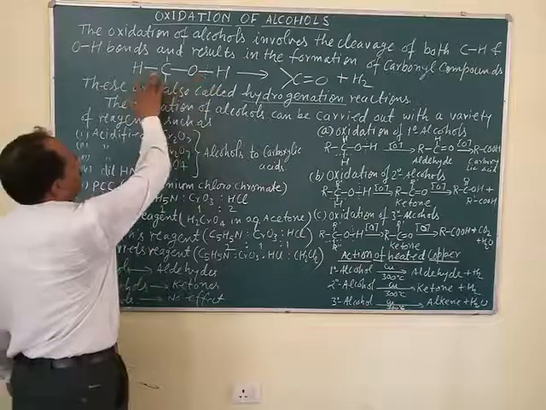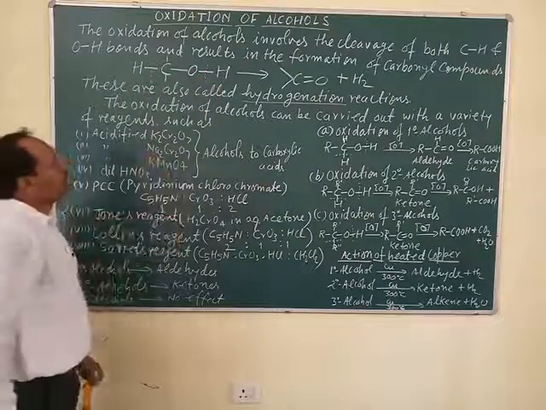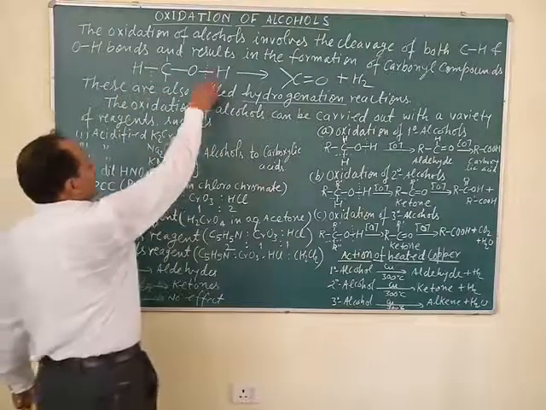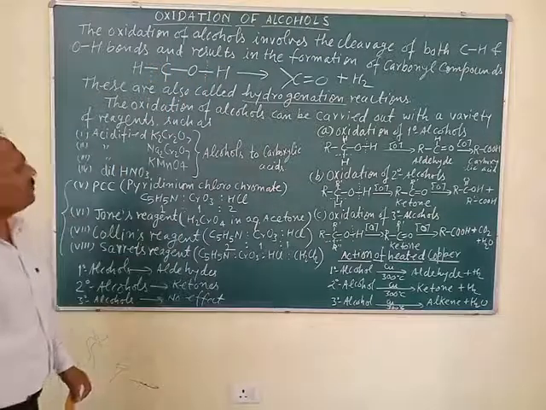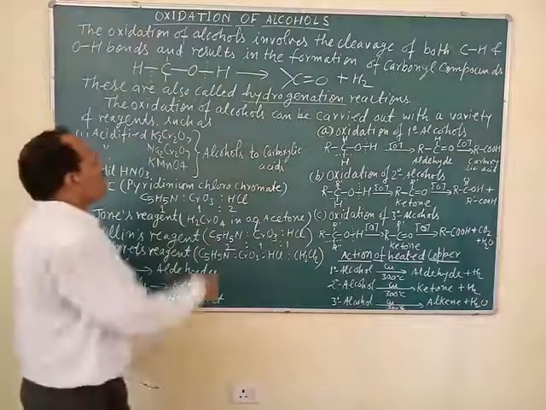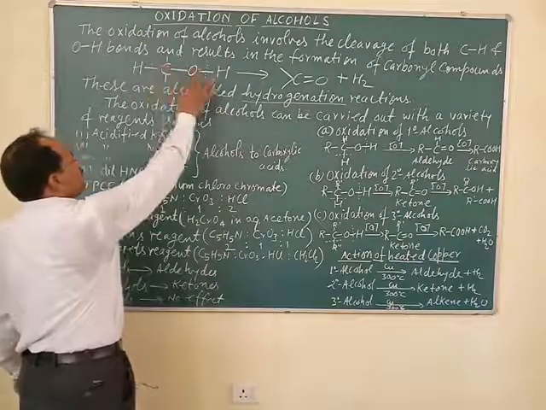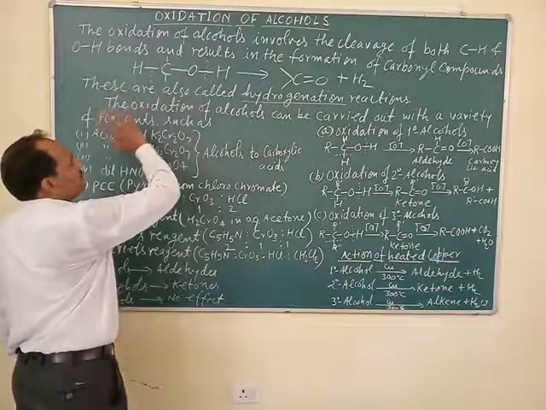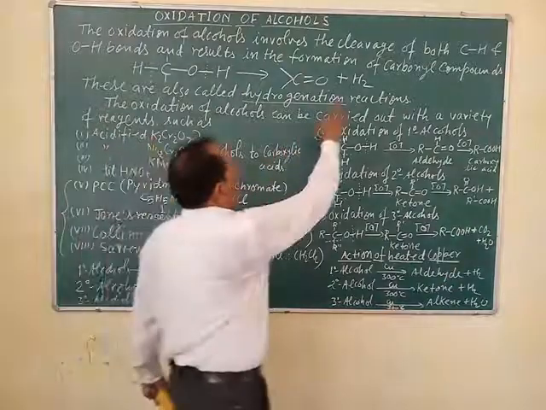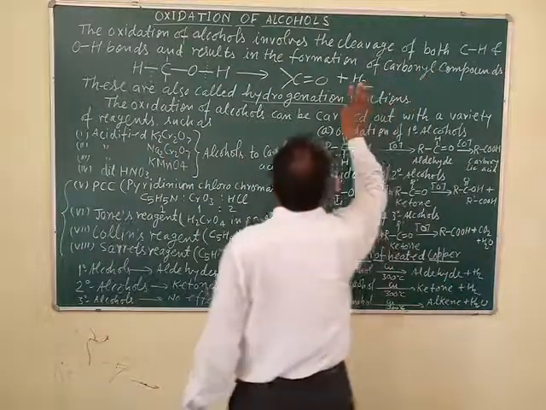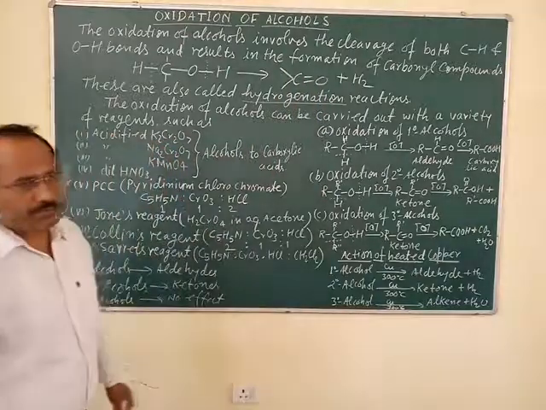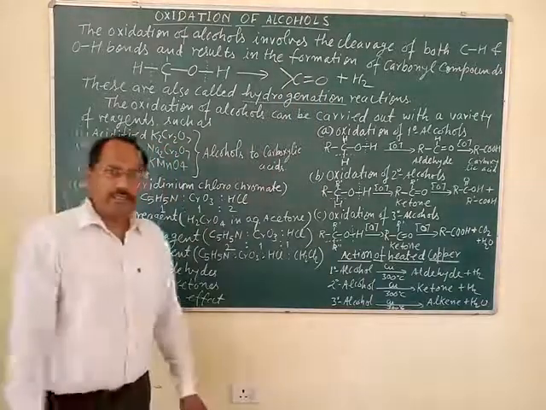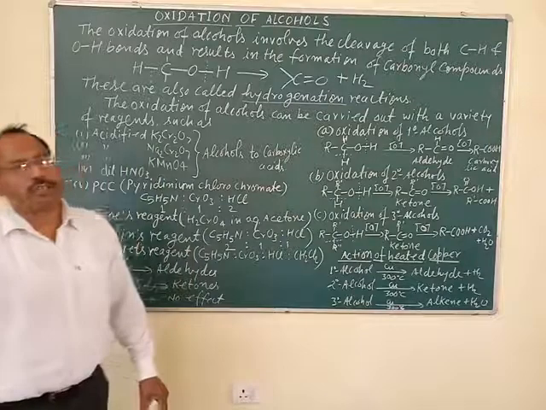This is a representation of an alcohol in which the dotted line represents the cleavage of a bond, meaning breaking of the bond. As a result of breaking these two types of bonds in alcohol, a hydrogen molecule gets eliminated and a carbonyl compound is formed, which may be an aldehyde, ketone or carboxylic acid.